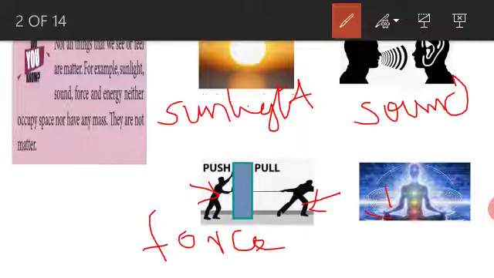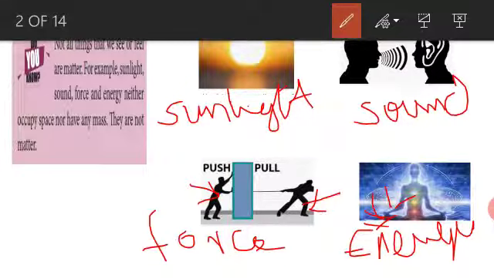And this is energy. Energy is also not matter. Matter can be converted into energy. Matter is converted into energy. So, not all the things that we see or feel are matter. Is it clear?